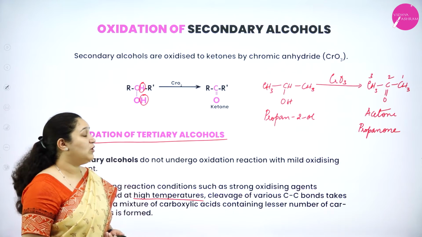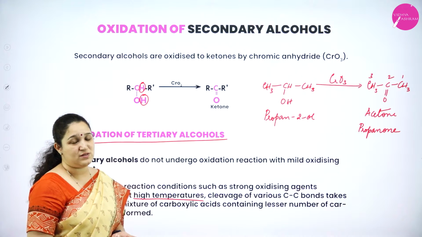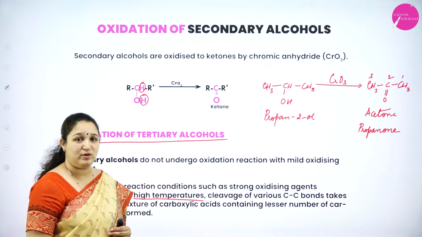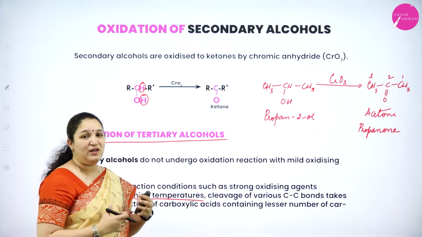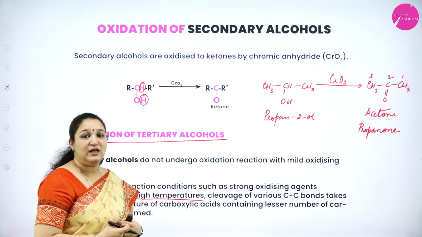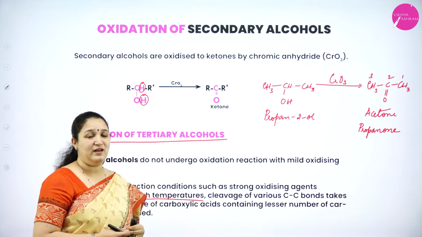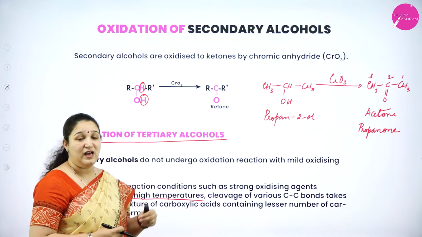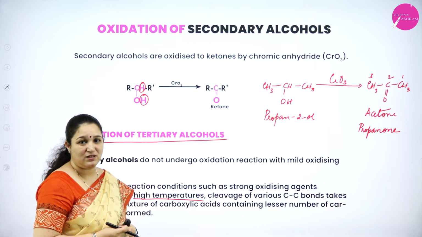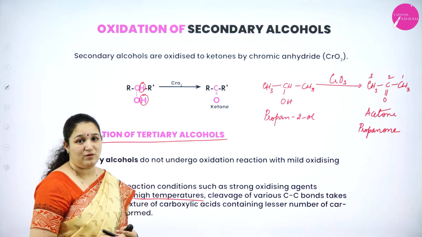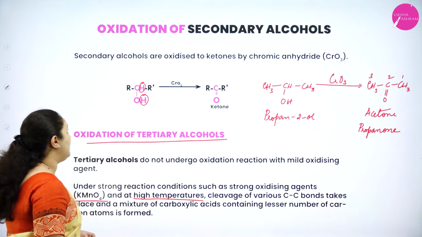Okay, so that's about the oxidation of primary alcohols, secondary alcohols and tertiary alcohols. This particular topic is really very important when it comes to your competitive exams also, because if such reactions come in between in a series reaction, then you have to know exactly at what condition a primary alcohol will give an aldehyde, and at what condition it will give a carboxylic acid. If it's a secondary alcohol, when can it give a ketone or when will it give a carboxylic acid. You should know that very clearly. So it's very important for your competitive exams as well. Okay, next topic is